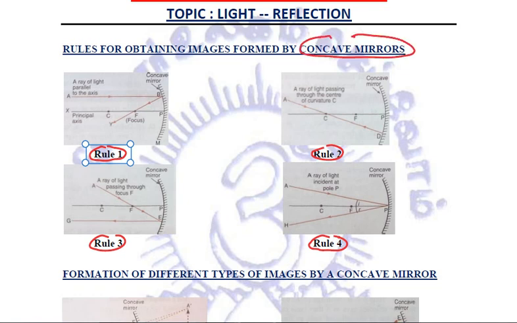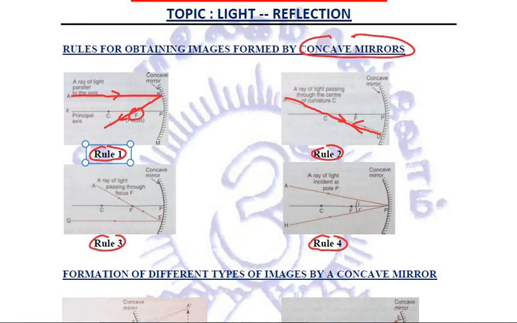The first rule says that any ray of light coming parallel to the principal axis, the arrows are important, after striking a concave mirror, it will pass from the focus. The second rule is that any ray of light passing from the center of curvature after striking the mirror, it is reflected back along the same path.